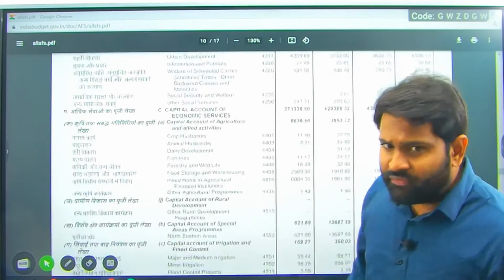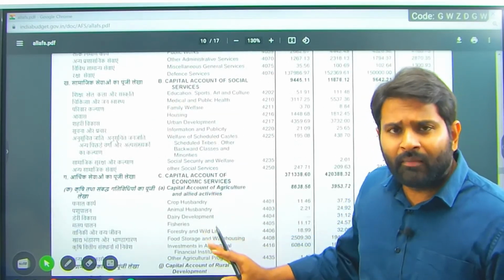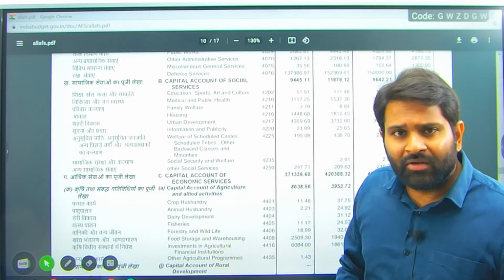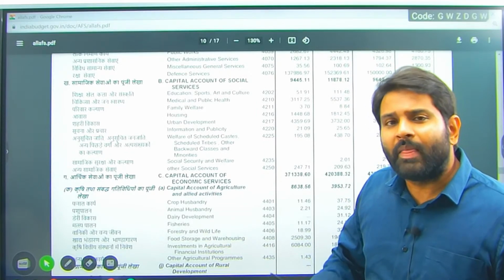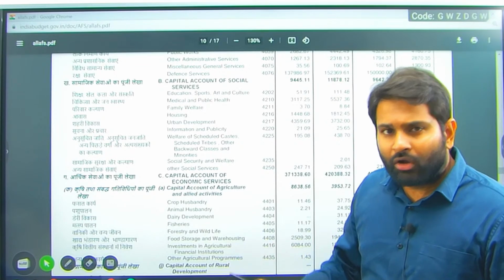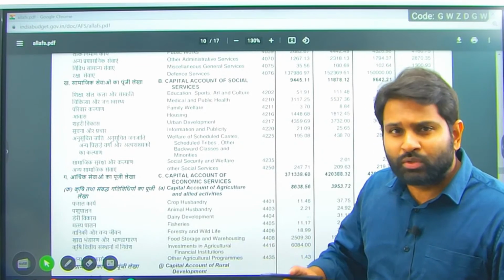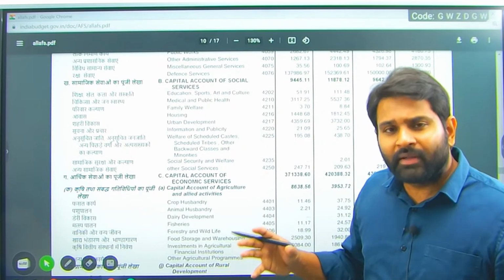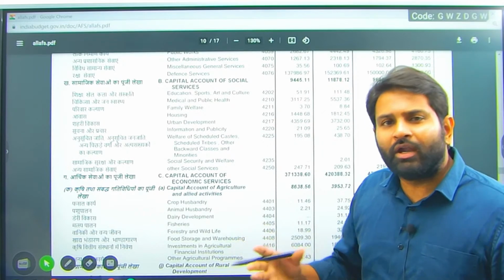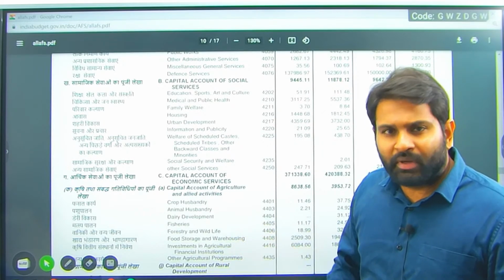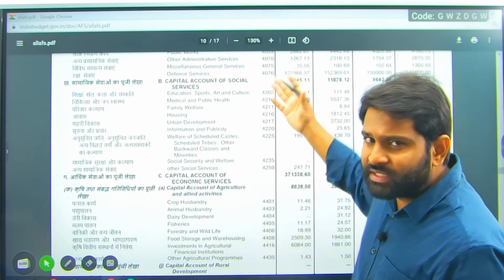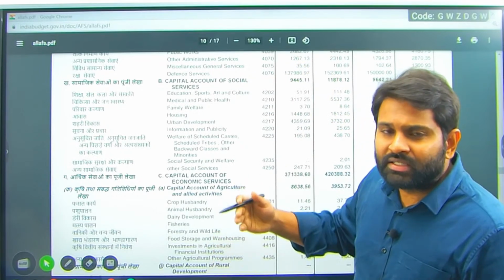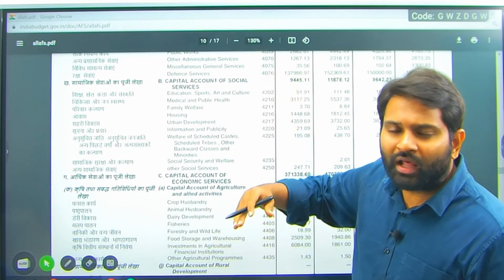You are getting confused because of the numbers here, because there are three accounts we are dealing with. One is the Consolidated Fund, one is the Contingency Fund, the other one is the Public Account. Normally we don't remember these numbers separately. We remember the total revenue receipts and total revenue expenditure, capital receipts and capital expenditure. The moment I opened up these numbers, don't think that this 38 lakh crore is the total revenue receipt.